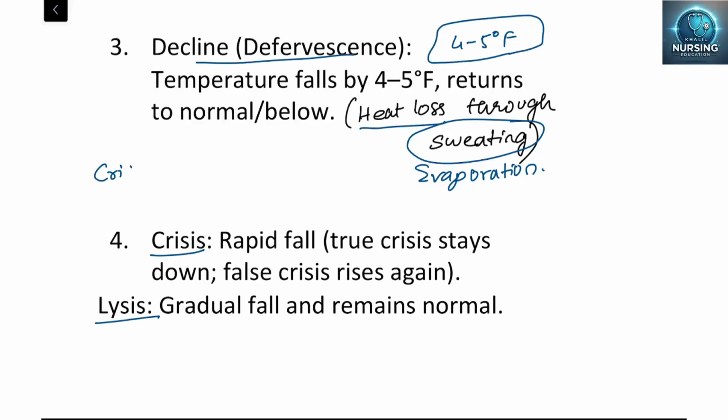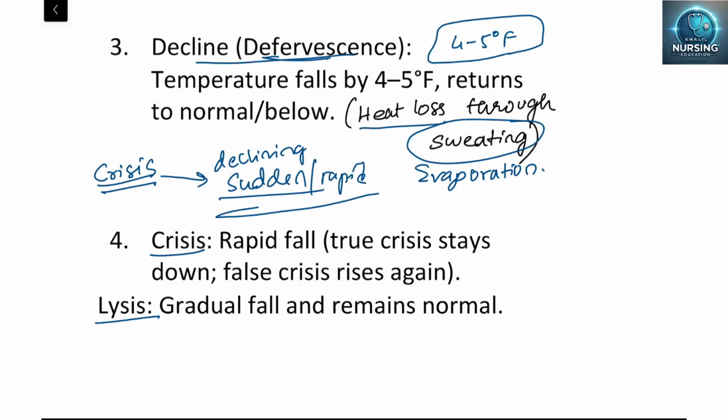What is crisis? When we say crisis, if it is a sudden fall in the temperature, that is defervescence, declining very suddenly or rapidly, that is nothing but crisis. Lysis means there is a gradual decline, not sudden. That is lysis. Sir, in the crisis we have again two types.